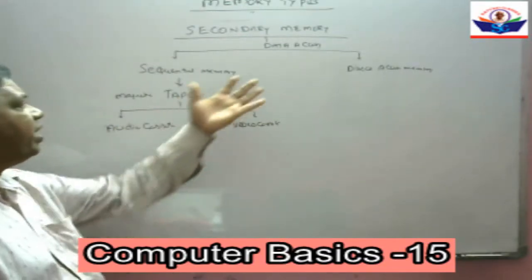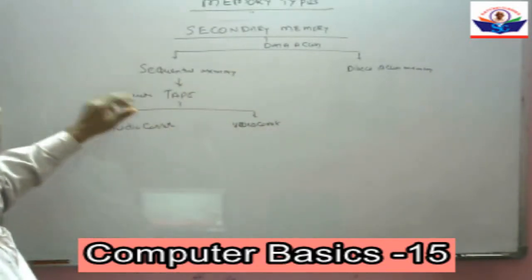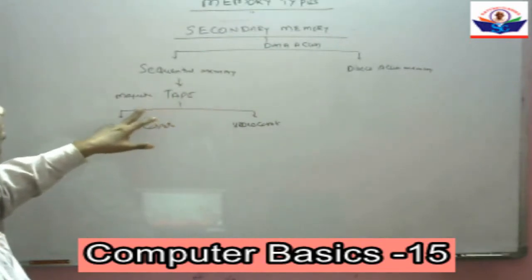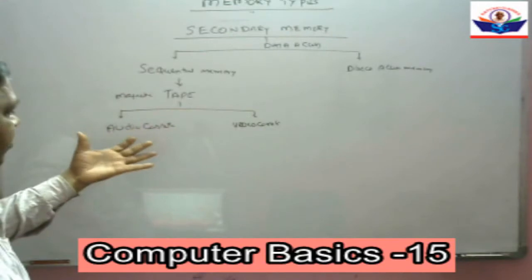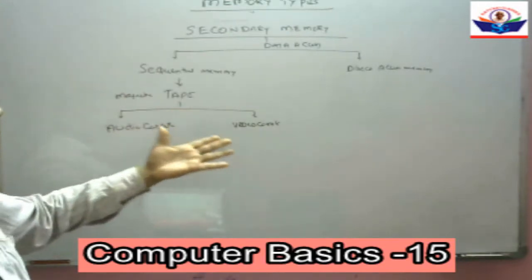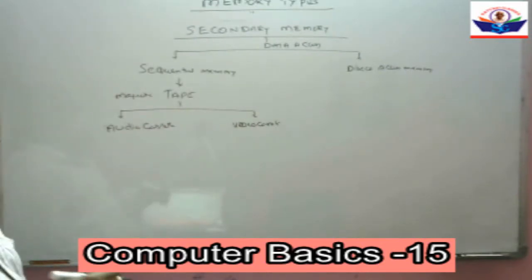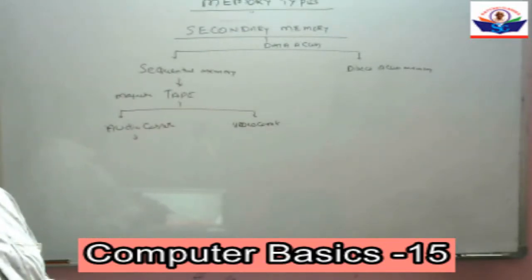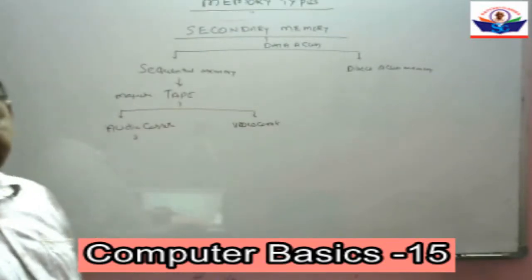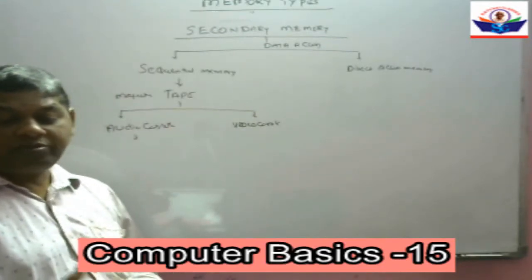So under secondary memory, depending upon data access, we have sequential memory and direct access memory. Under sequential memory we have magnetic tape, and under magnetic tape we have audio cassette and video cassette. Why is it called sequential memory? If we see 20 years back, we were using audio cassettes to listen to music or songs, and video cassettes to view movies and some pictures.